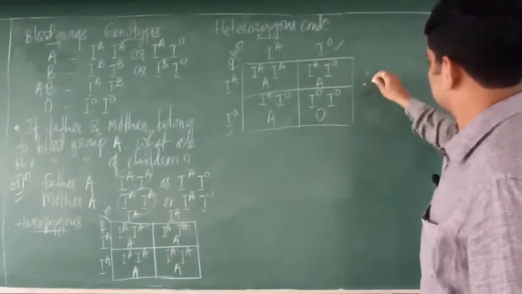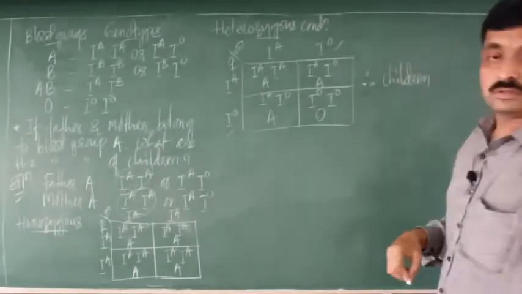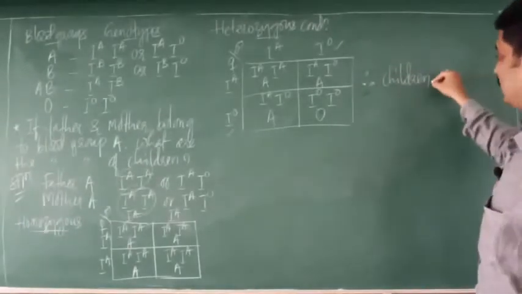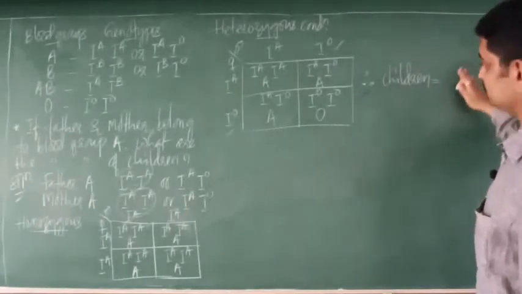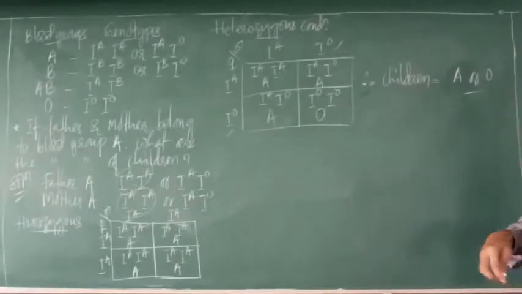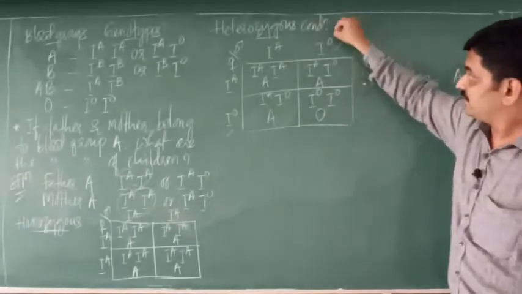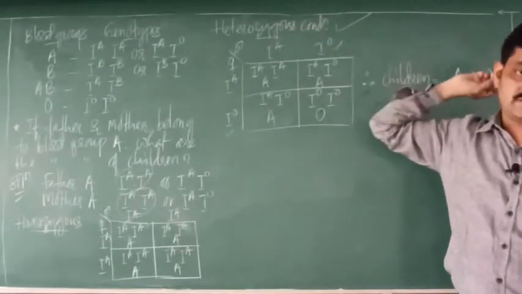So the blood groups of children will be A or O when parents are heterozygous.